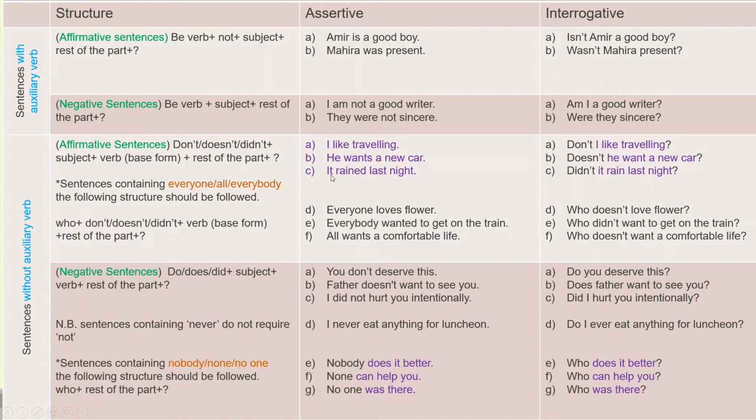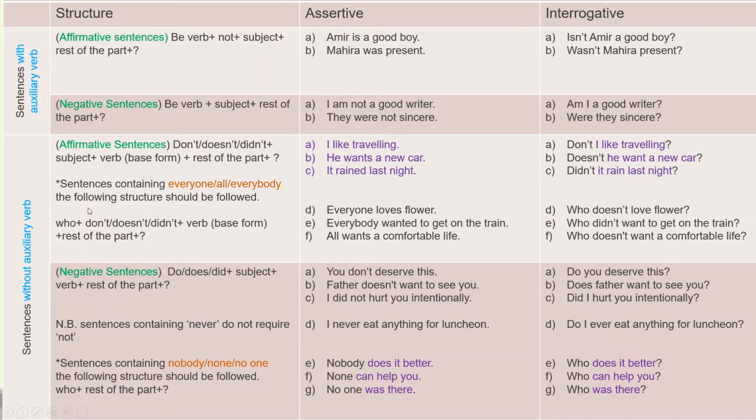And in case of the third sentence, the subject is it. It rained last night. And the tense of this sentence is past tense. That's why we use did. Didn't it rain last night?